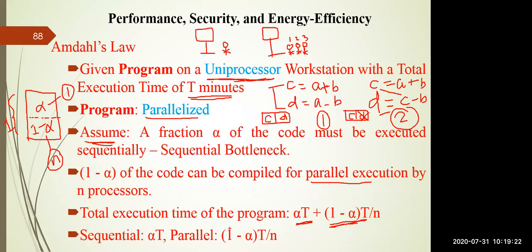So the total execution time is alpha T for the sequential part, and for the parallel case 1 minus alpha into T, but as you have n processors, you are dividing this work among the n processors.